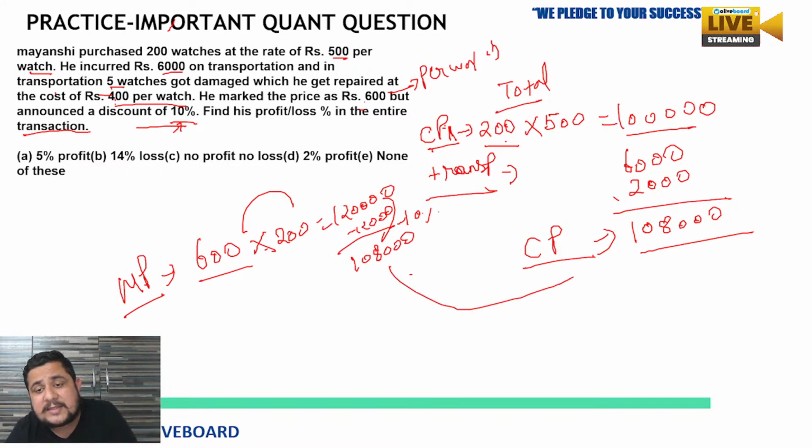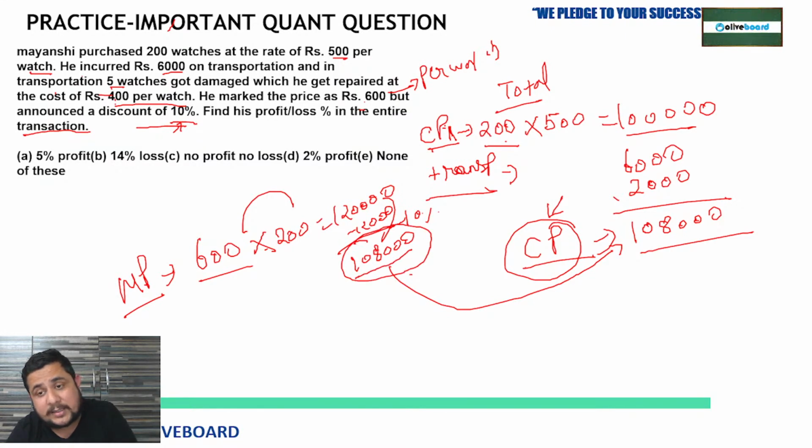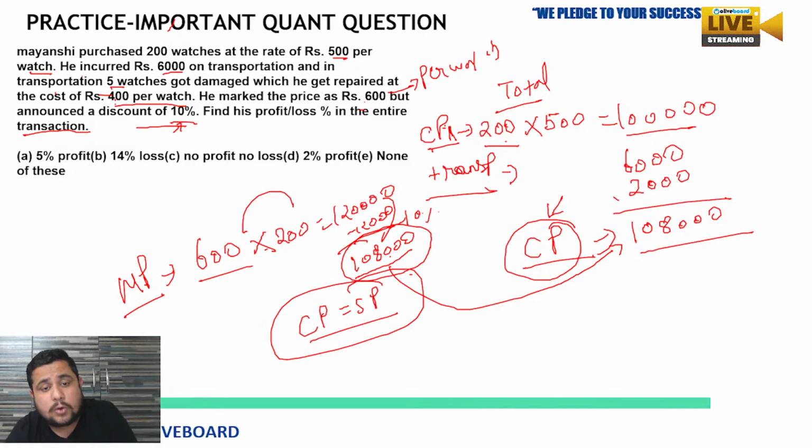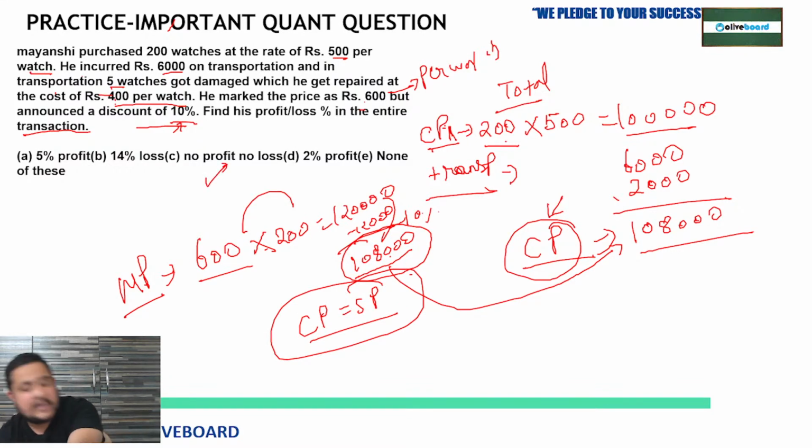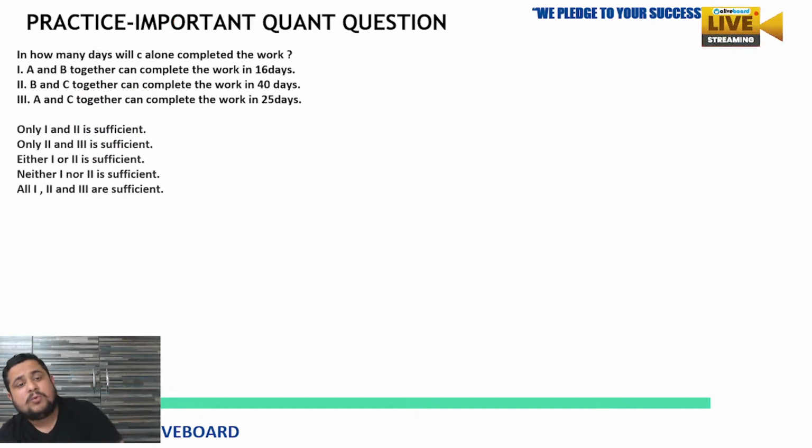So here you can see total costing is 1,08,000, and after selling all the watches, he is getting 1,08,000. So CP is equal to SP overall. So overall there is no profit and no loss because cost price is equal to selling price. Got it? Very good. Let's move on to the next.